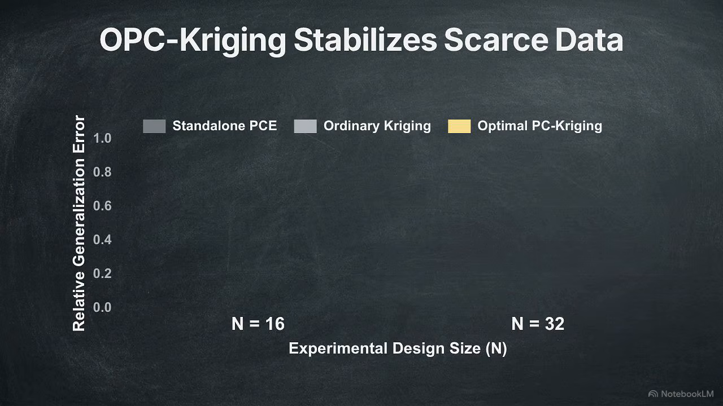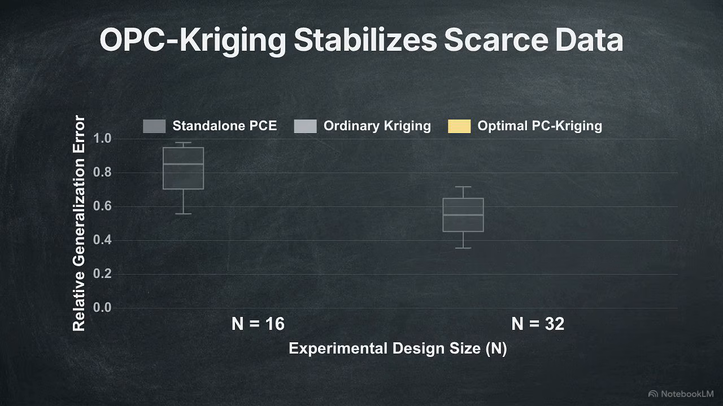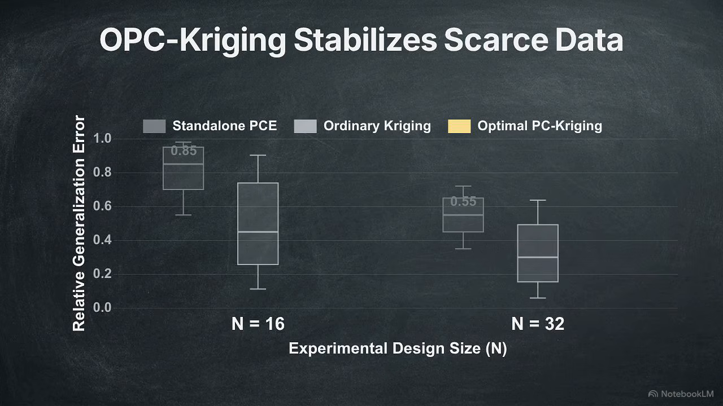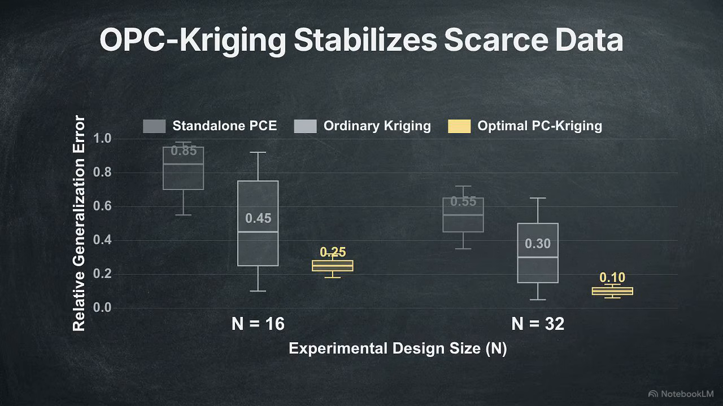Moving to the far left side of the performance charts reveals the behavior when the sample size n is drastically restricted to 16 or 32 data points. In these restricted zones on the complex Sobol and Morris models, the median generalization error of standalone PCE spikes due to a lack of data. Ordinary Kriging errors fluctuate widely, but optimal PC Kriging maintains the lowest median error. Crucially, it exhibits a tighter vertical compression. This dense whisker spread indicates high stability and low variance, meaning prediction reliability remains intact even when data is scarce.